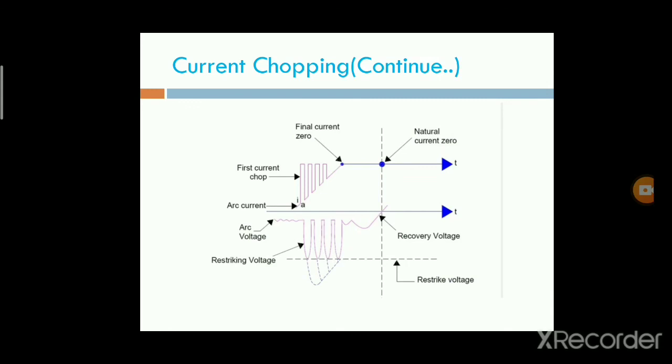The only possibility is conversion from electromagnetic to electrostatic form, that is, the energy stored in the inductor will discharge into a stray capacitance, giving half CV squared, where i is the instantaneous value of arc current where the chop takes place.